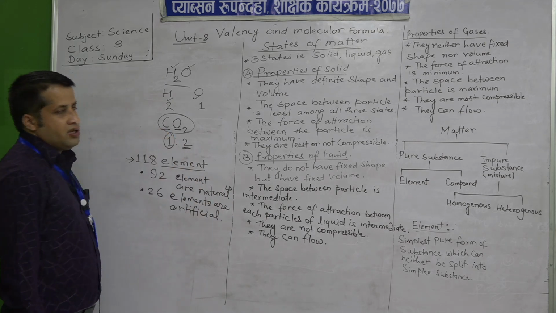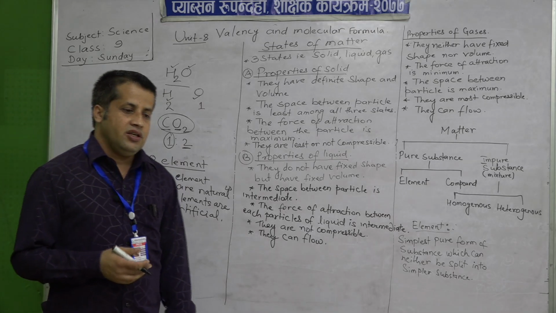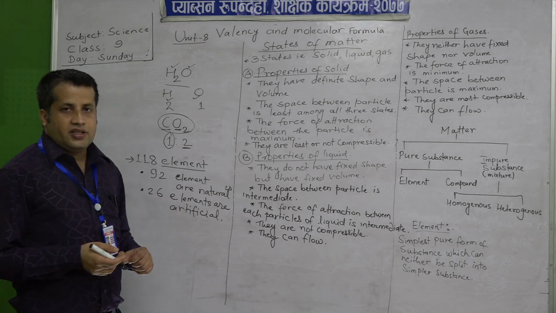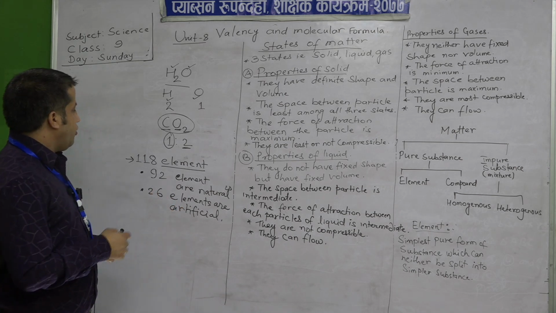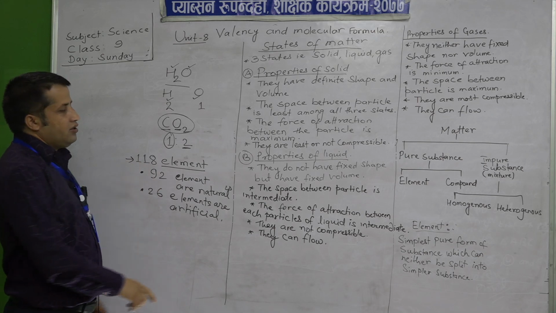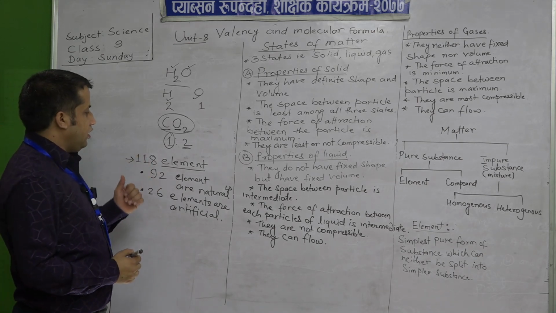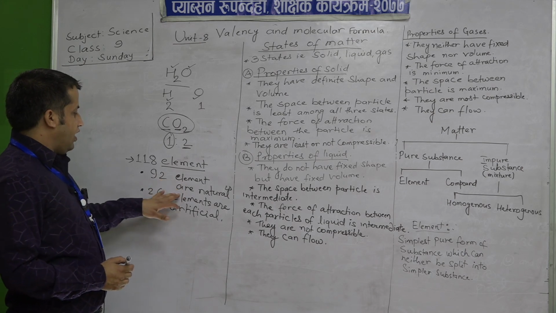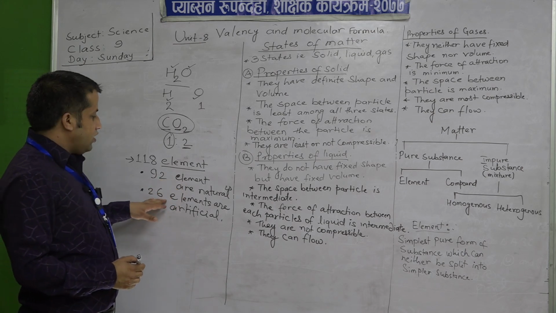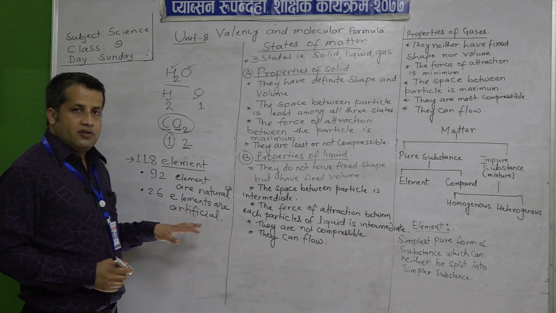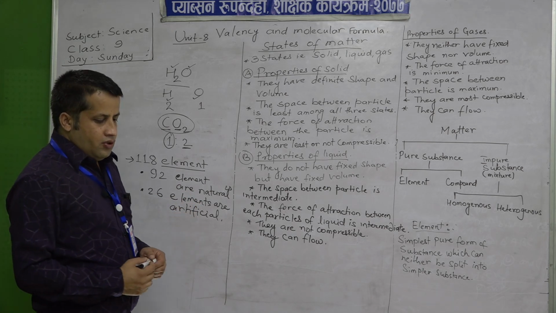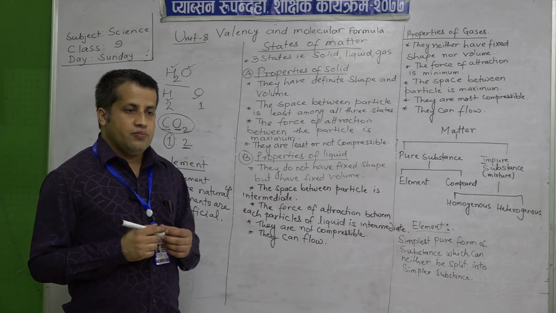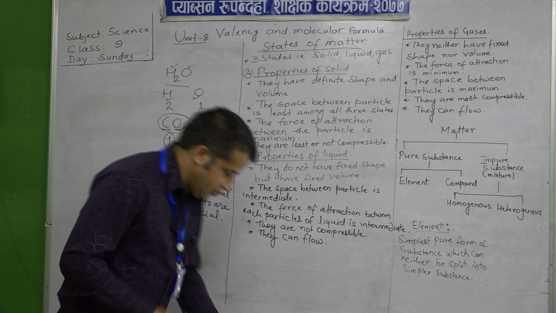Artificial means they are synthesized in the laboratory, or made by scientists in the laboratory. So, we know that the elements are 118 till today, of which 92 are natural and 26 are artificial.